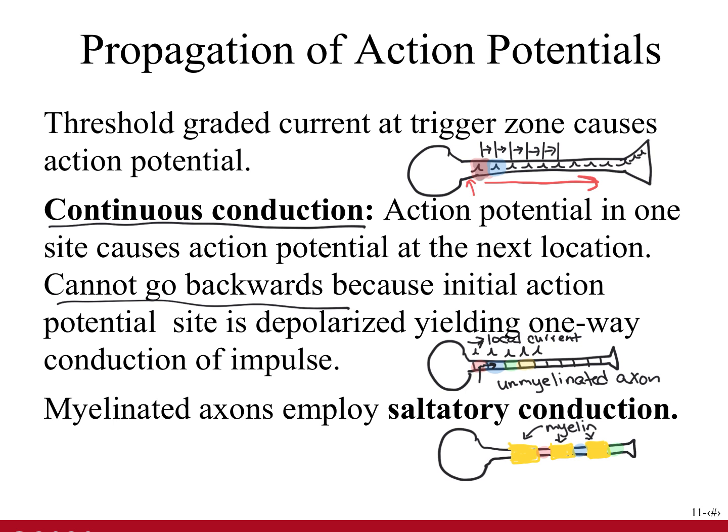Saltare means to leap. So with saltatory conduction, an action potential is conducted from one node of Ranvier to the next. An action potential at one node of Ranvier generates local currents that flow rapidly toward the next node of Ranvier. The lipids within the membranes of the myelin sheath act like a layer of insulation, and it forces the local currents to flow from one node of Ranvier to the next. The action potentials seem to jump from node to node.